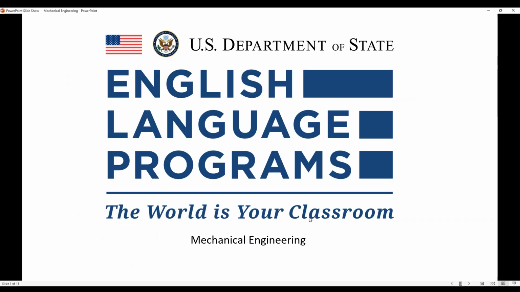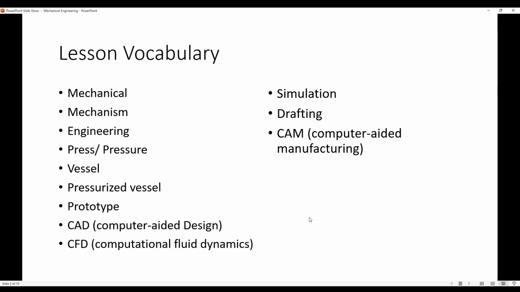Today, we're going to be talking about mechanical engineering. Before we go through the lesson today, we've got to look at the vocabulary words together. We have the word mechanical, mechanism, engineering, press, pressure, vessel, pressurized vessel, prototype, CAD, computer aided design, CFD, computational fluid dynamics, simulation, drafting, CAM or computer aided manufacturing.